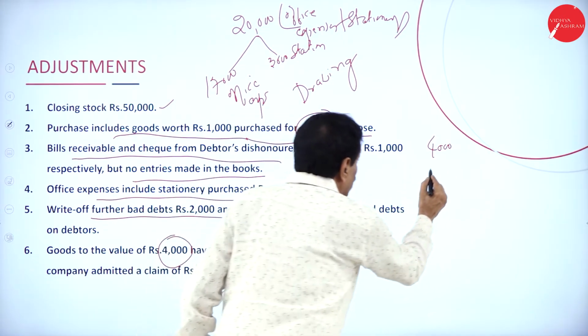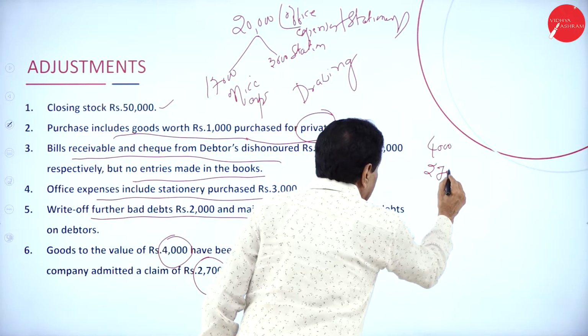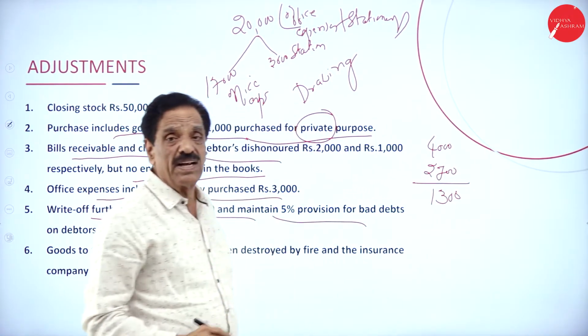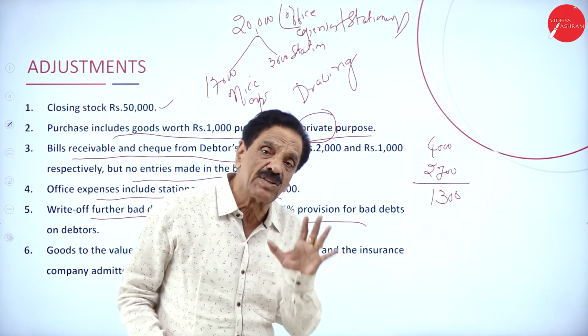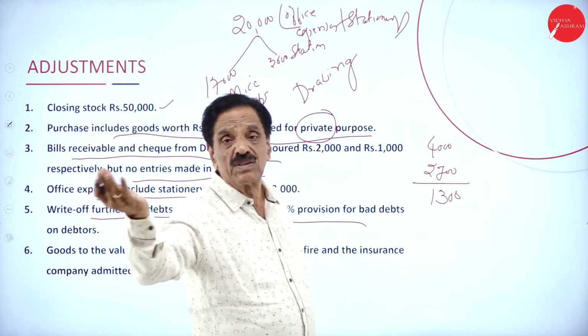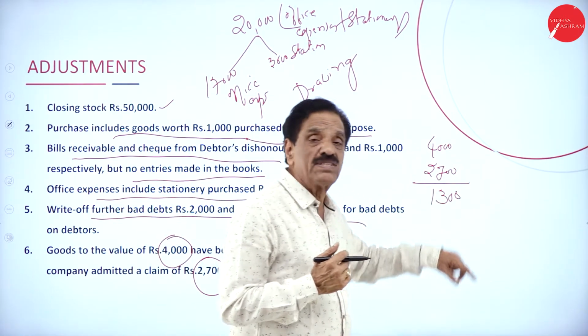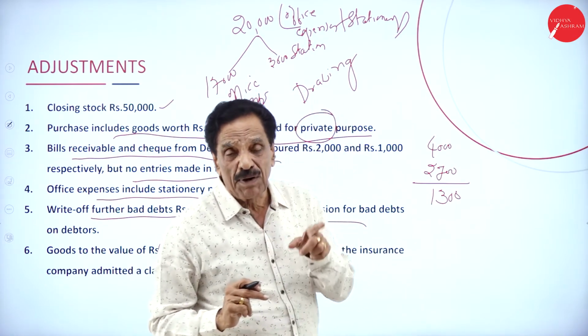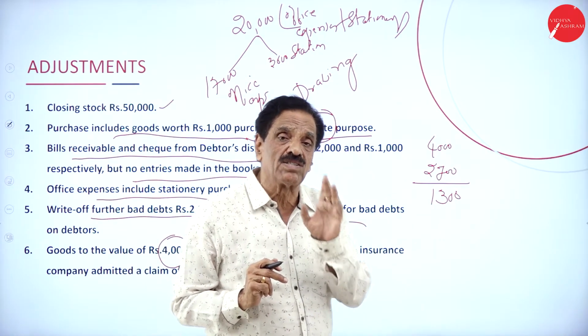How much money are you going to receive? 2,700. How much is irrecoverable? 1,300. 1,300 will come to the profit and loss account debit side as loss on stock destroyed. 4,000 trading account credit side. 2,700 asset side of the balance sheet. 1,300 profit and loss account debit side as loss on stock destroyed.